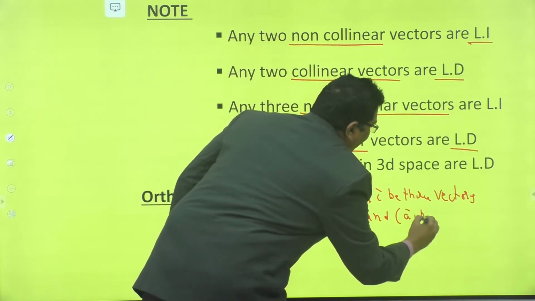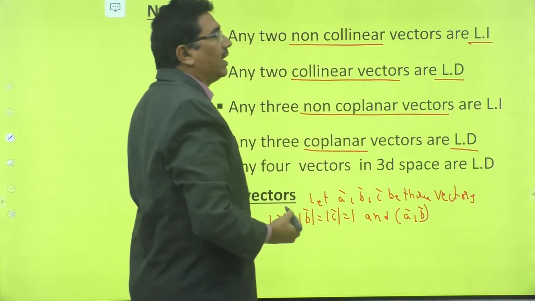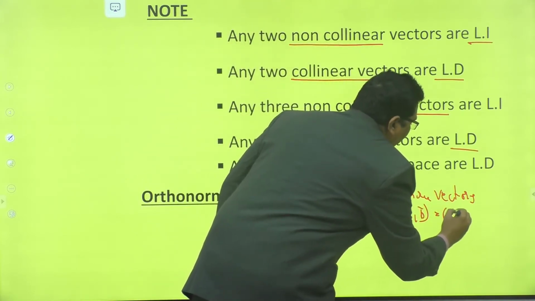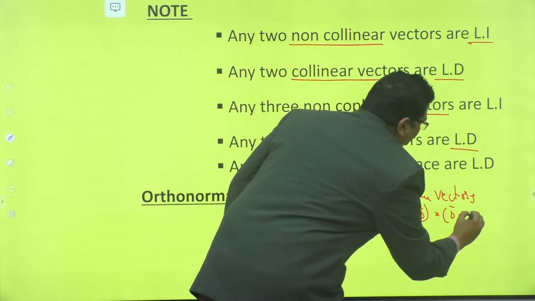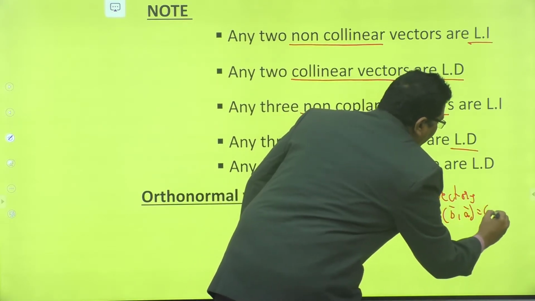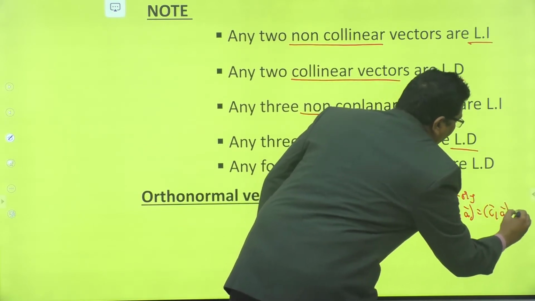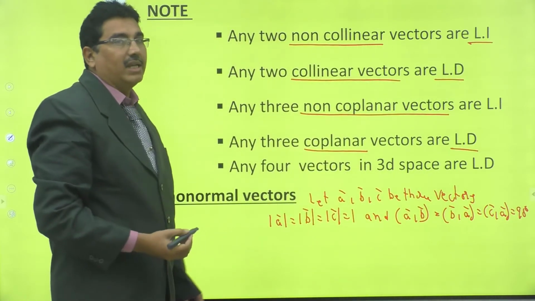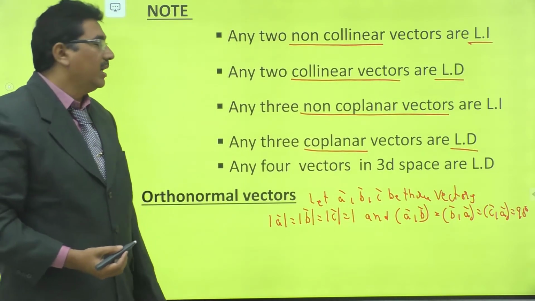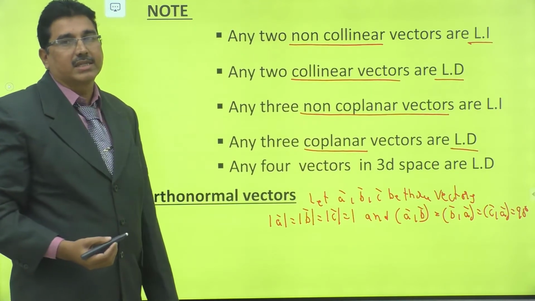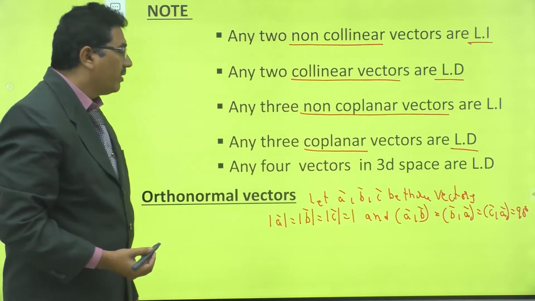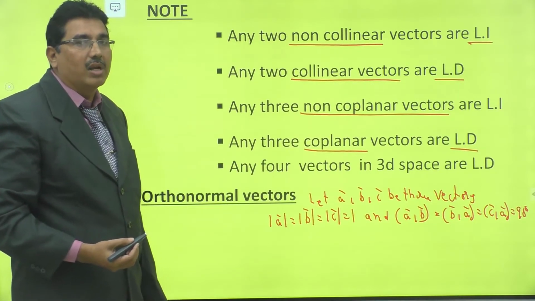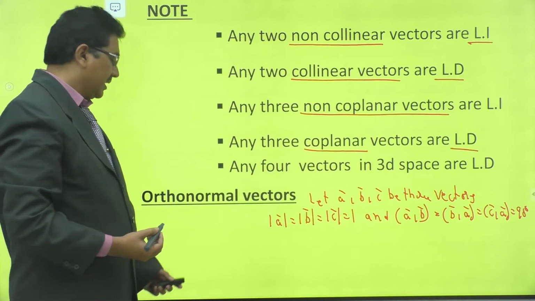The angle between A bar, B bar is equal to the angle between B bar, C bar is equal to the angle between C bar, A bar, that is equal to 90 degrees. Then these three vectors are called orthonormal vectors. Examples of these vectors are i bar, j bar, k bar, which are orthonormal vectors.